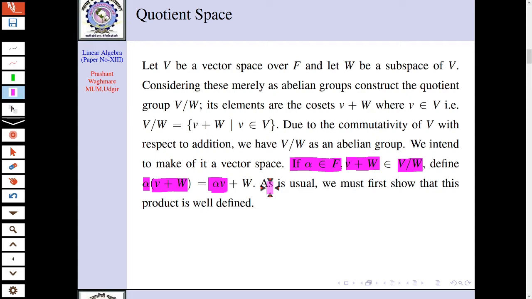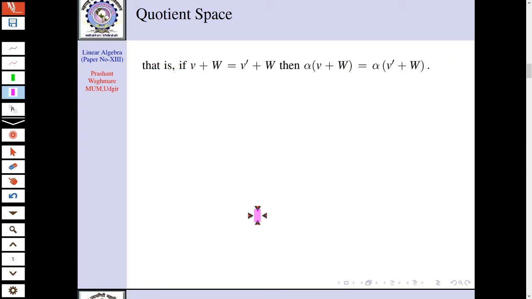Now the most important thing is that V mod W contains cosets. A coset means it contains classes, right? Now we want to show that this scalar multiplication is well defined. Why? Because if we change the representative of a class, that scalar multiplication should remain the same. That's why we need to prove the well-definedness of this scalar multiplication. Now let's go ahead and show the well-definedness.